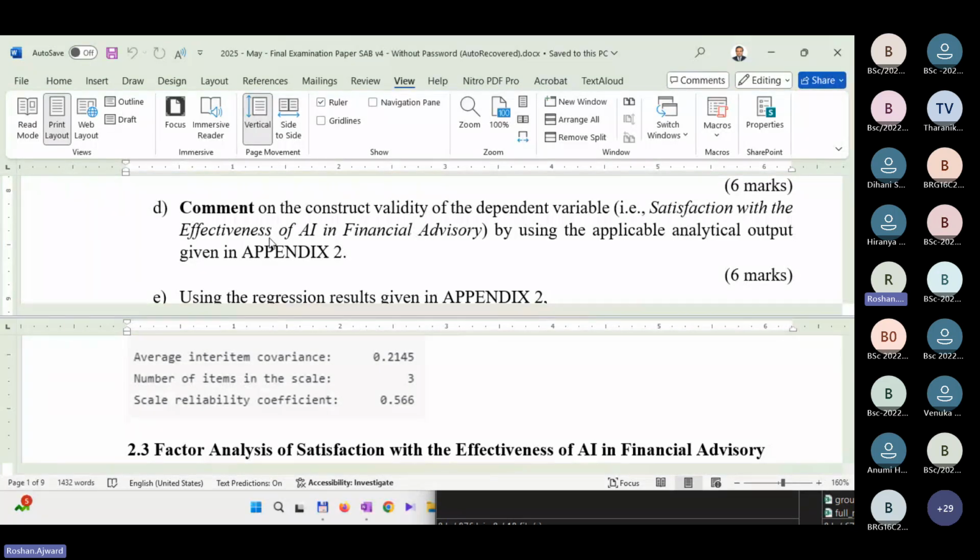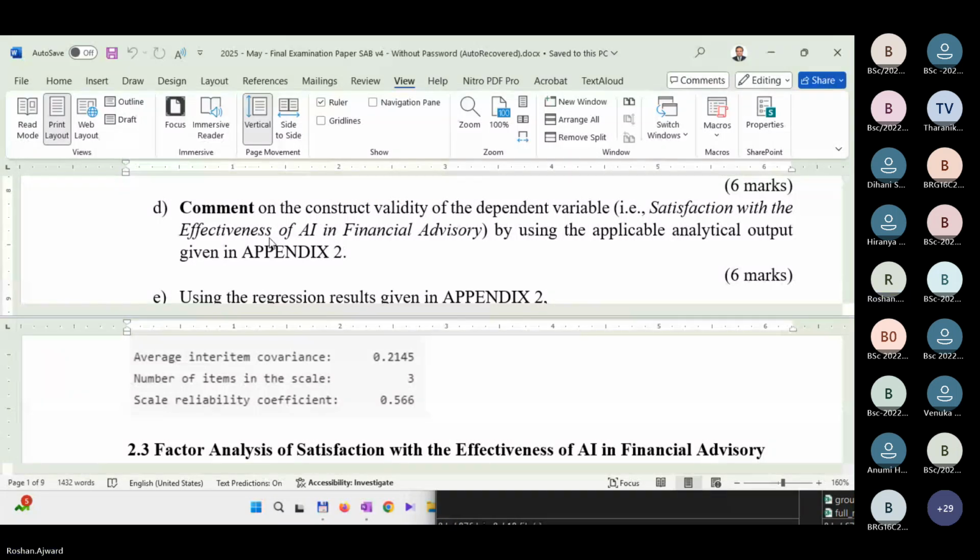Construct validity means once you perform a factor analysis, the 3 items should come as one construct. If it is coming as 2 vectors or 2 constructs, then there's no construct validity, because this is one construct, isn't it? Although there are 3 items to measure. If you go to the questionnaire, there are 3 items to measure the dependent variable, satisfaction on the AI system's effectiveness. But if you do a factor analysis, rather than 3 items, it should come to 1 factor.